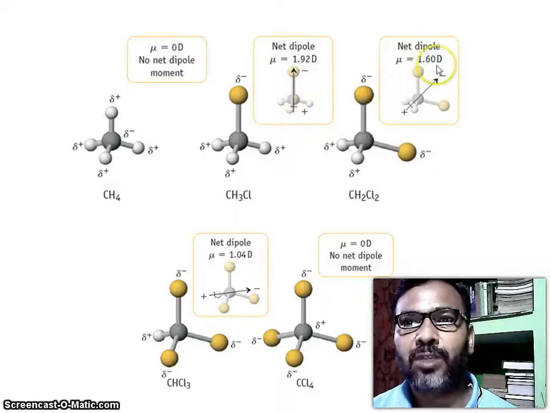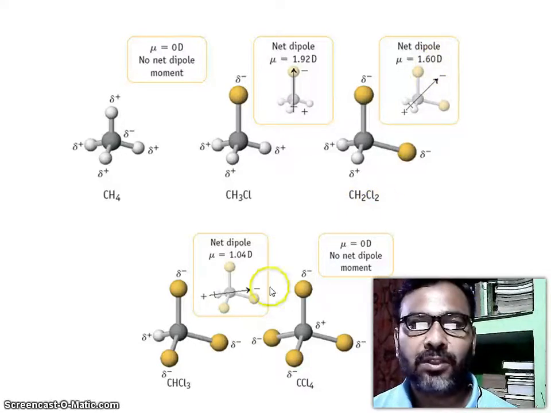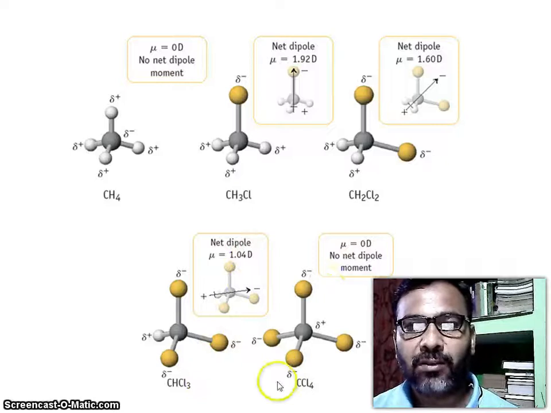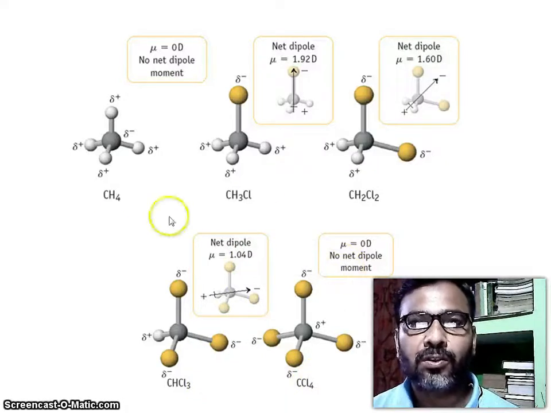The net dipole is 1.60 debye in DCM, dichloromethane, and the net dipole moment is 1.04 debye in chloroform. In carbon tetrachloride, the net dipole moment is 0. So you see this one is much more than this and then this.